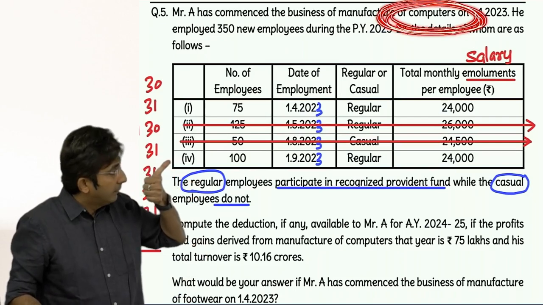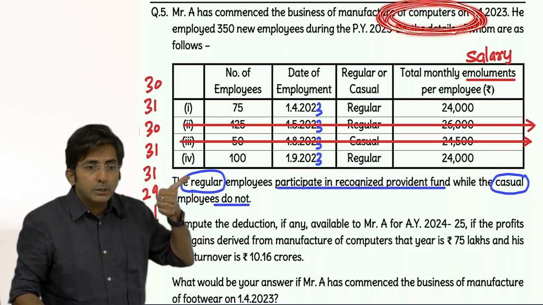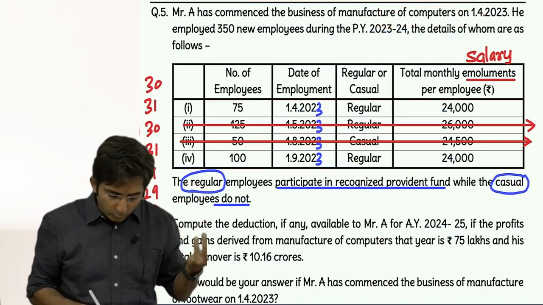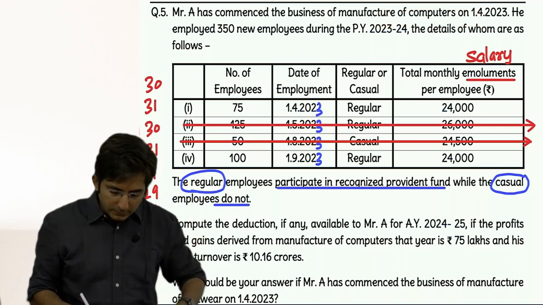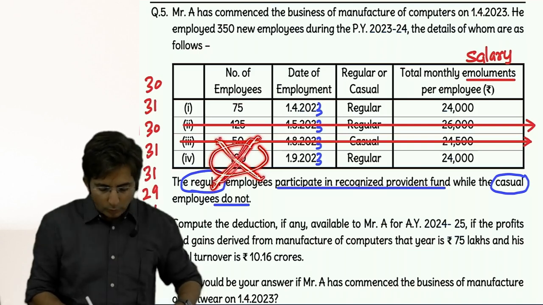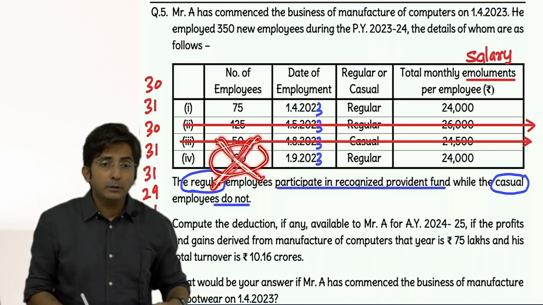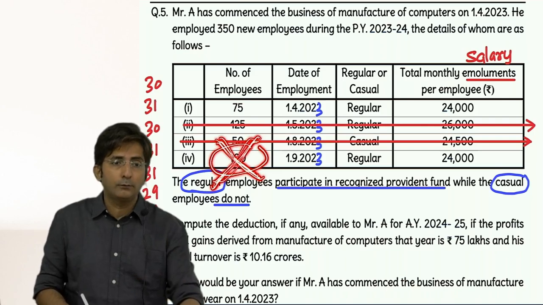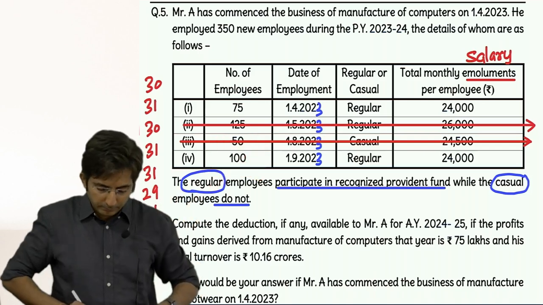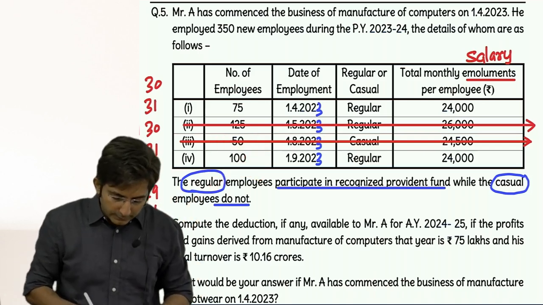So for a computer manufacturer, this 150 days exception doesn't apply. So as per 240 days, these 100 employees are disqualified. Why? Because they have not fulfilled the condition of 240 days or more. So even this got cancelled.